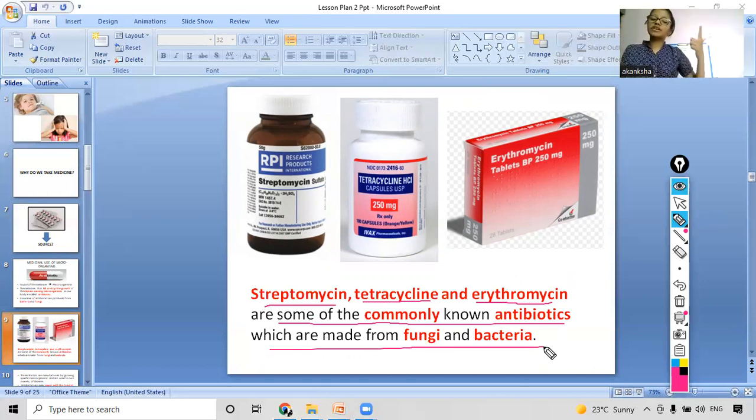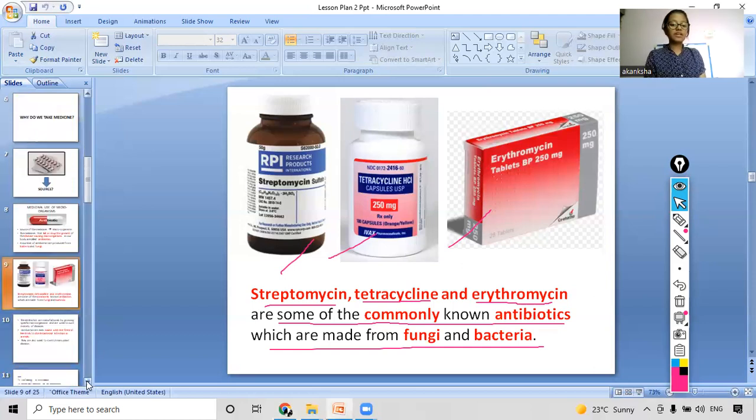Fungi and bacteria. So what are the three antibiotics that we discussed right now? It was streptomycin, tetracycline, and erythromycin. So these are the three. And these pictures also you can see, they look like this and come in this type of packaging. So this was some more details and some more examples of the medicines that we use in our daily lives.